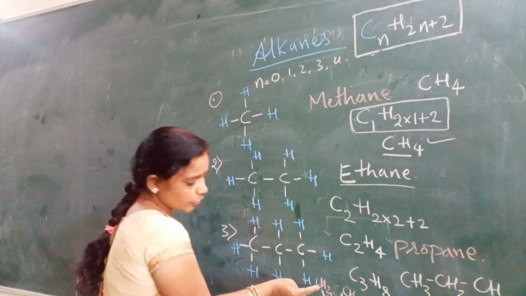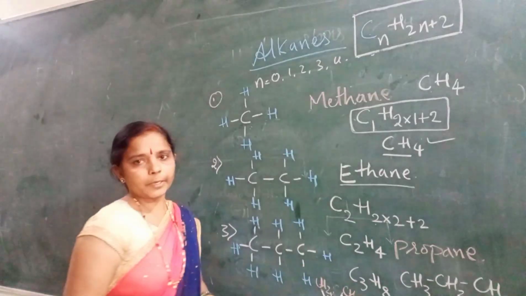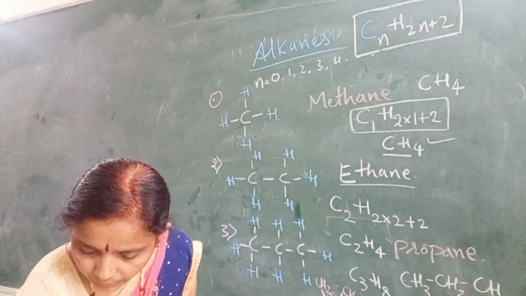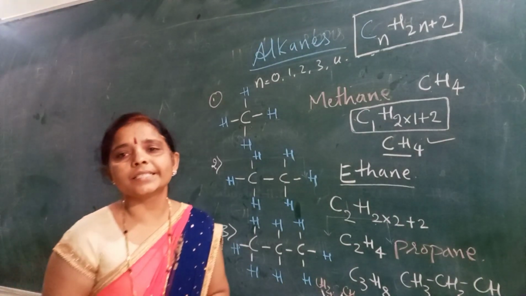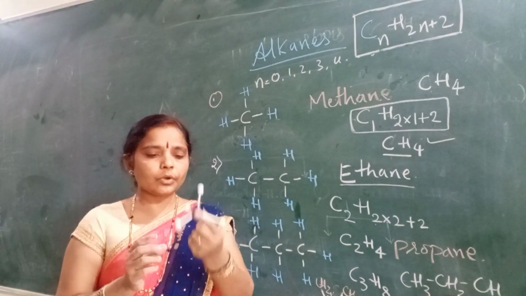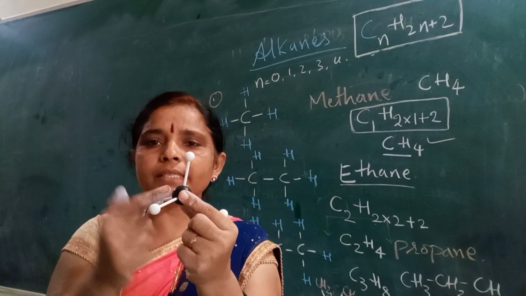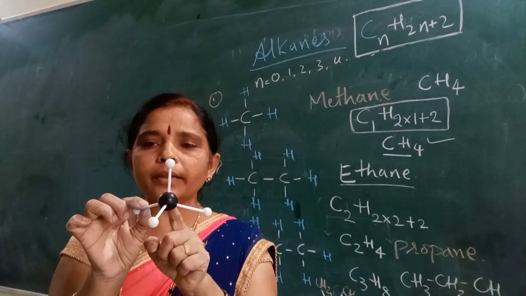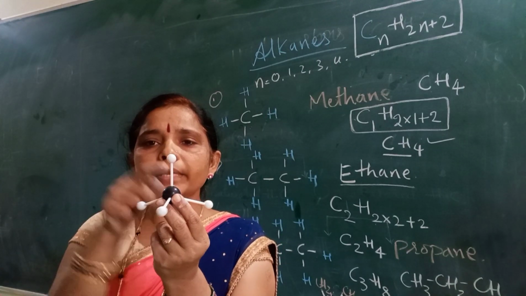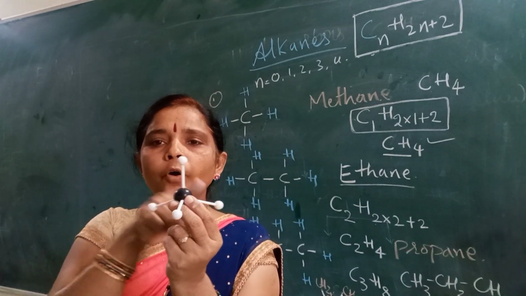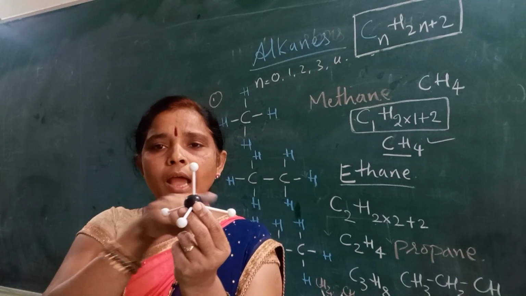This is CH3, CH2, CH3. Okay, another formula is the ball and stick model. So this is the ball and stick model of it. The black is considered as its carbon atom. Each carbon atom is going to be binding with 4 hydrogen atoms.